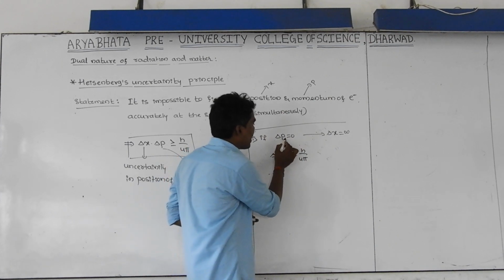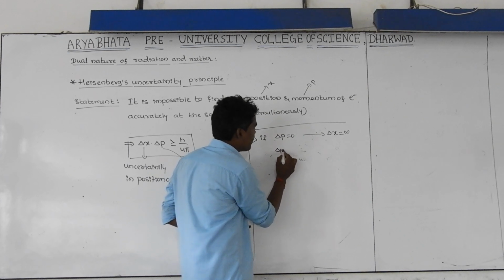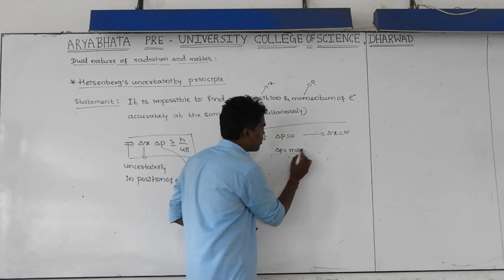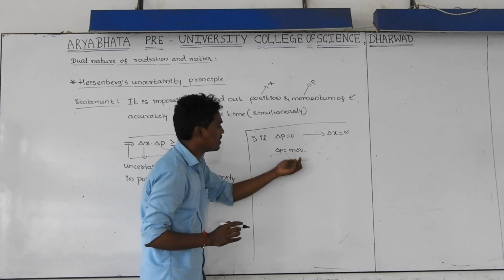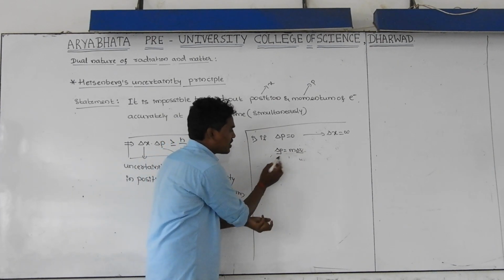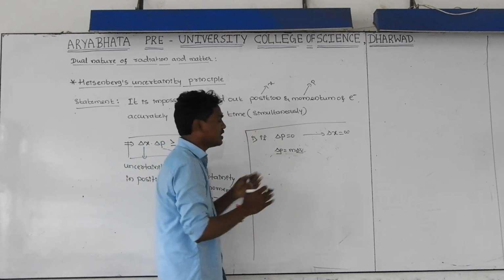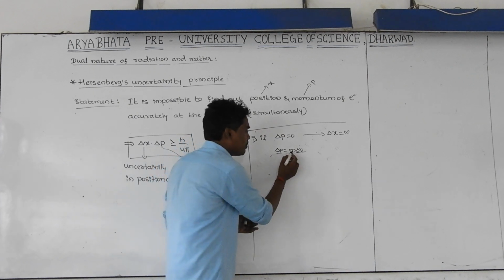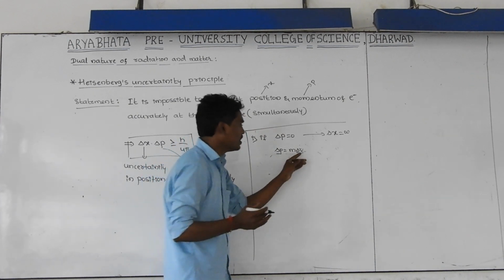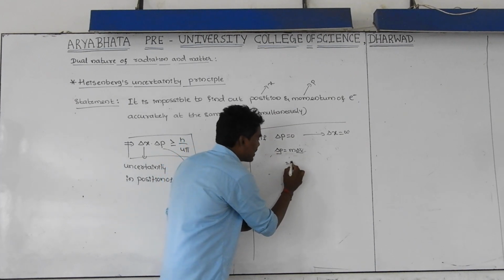And here, how can momentum be equal to 0? Momentum delta p can be written as m into delta v. You know very well, mass into velocity is equal to momentum. Change in velocity gives change in momentum. Mass is the same, the particle is not changing. I am taking only one electron. Each and every electron has the same mass, that's why mass never changes. Velocity can change and momentum changes. Here m into delta v.